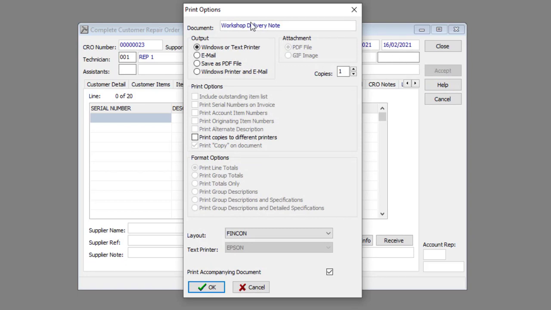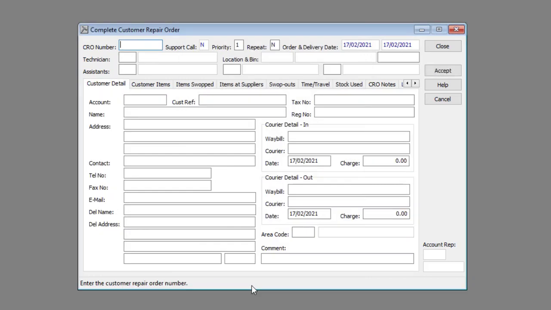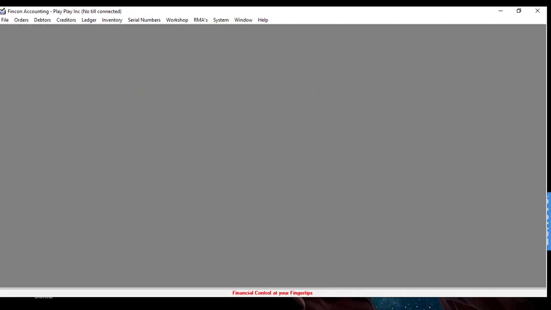Print the workshop delivery note by specifying the print options and clicking the OK button, or click the Cancel button to close the window. And that's how you receive an item back from repair in the Complete CRO window.